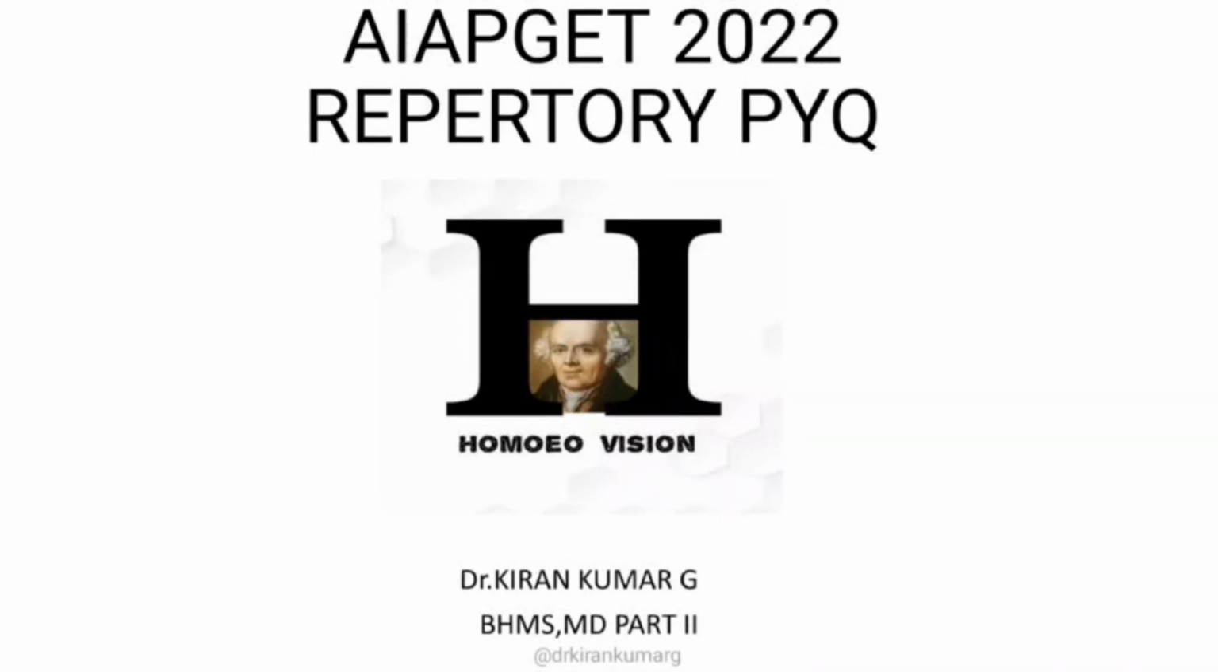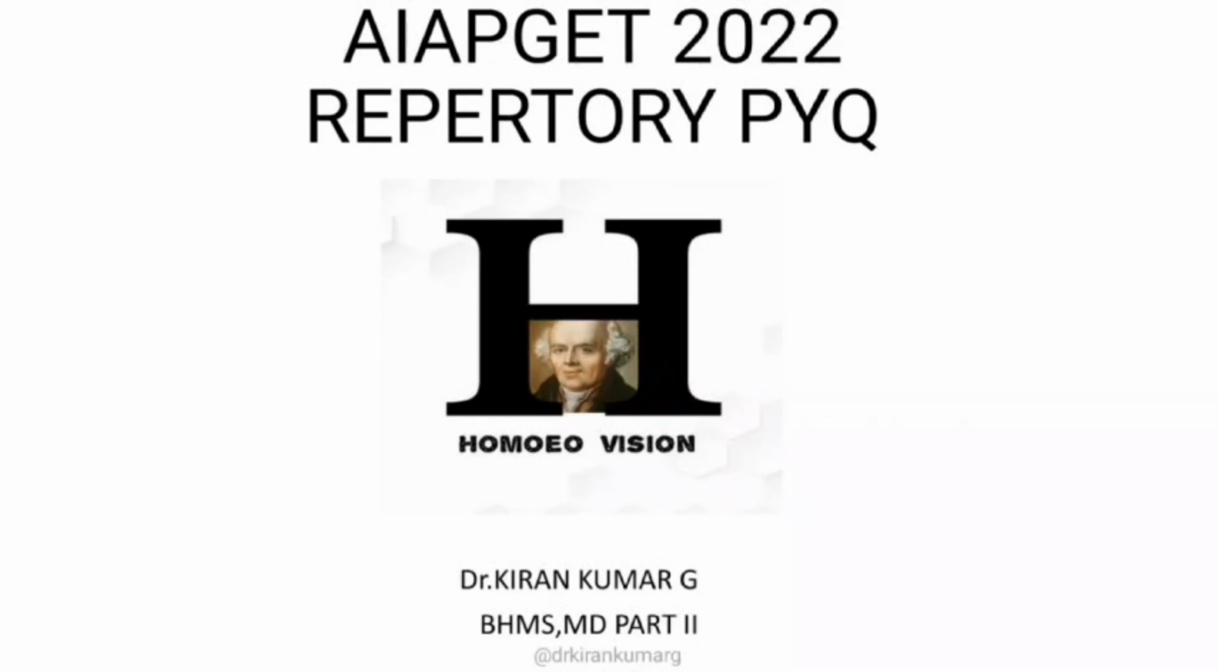In the previous video we dealt with AIPGT 2023 repertory previous year questions. In this video I will be dealing with AIPGT 2022 repertory previous year questions. Before I jump on to the actual topic, as you all know, in AIPGT 2024 repertory has been allotted 16 questions. That means 16 into 4, you nearly have 64 marks allotted if you get the repertory questions correctly. Considering that, the key areas of focus for the examiner can also be judged based on previous year questions.